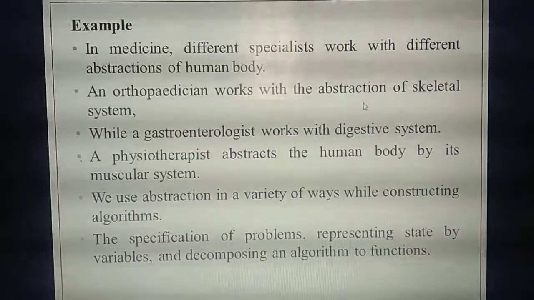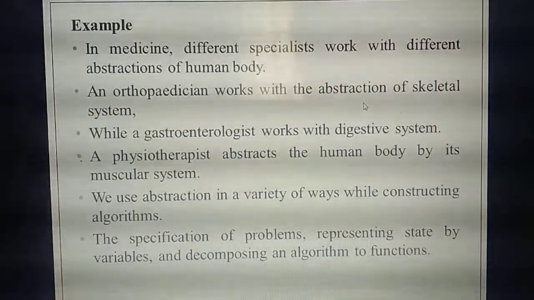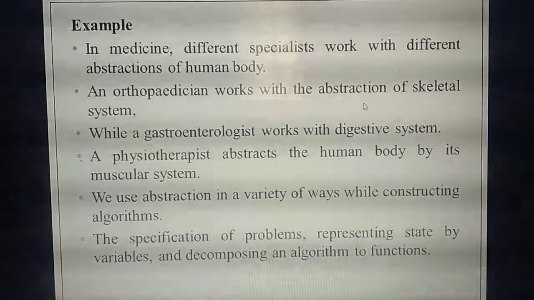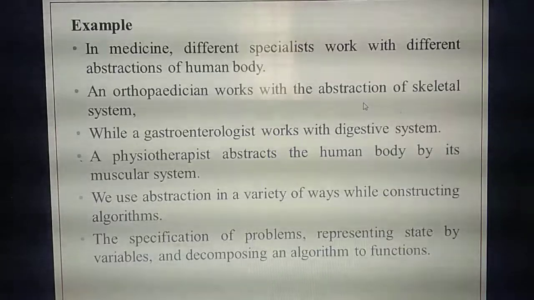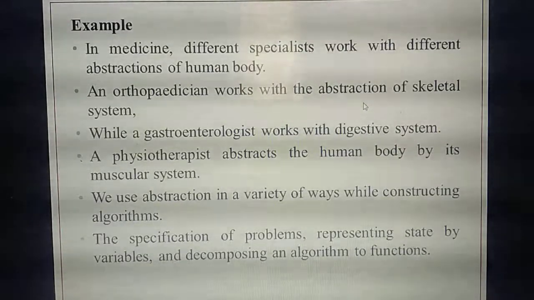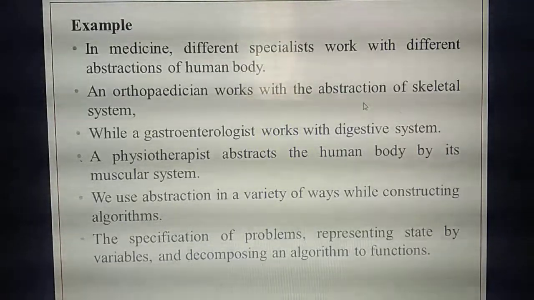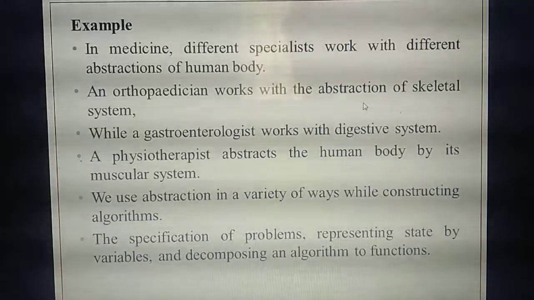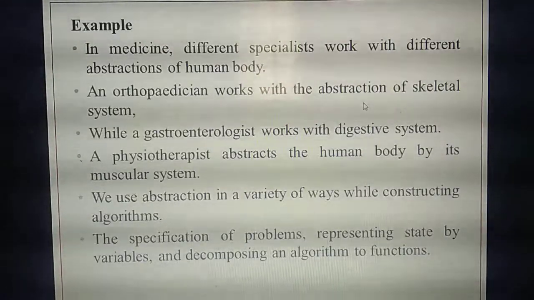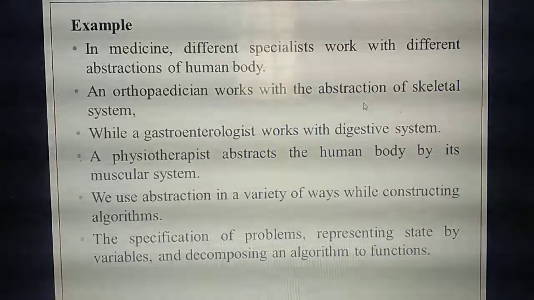For example, you have some problem in the skeletal system or pain in your bone. Which doctor will you prefer to see? The ortho doctor. Will you go to the gastroenterologist to see? No. So there are a lot of doctors, that means a lot of details, but based on your requirements you are going to see that one. Understand, that is called abstraction.